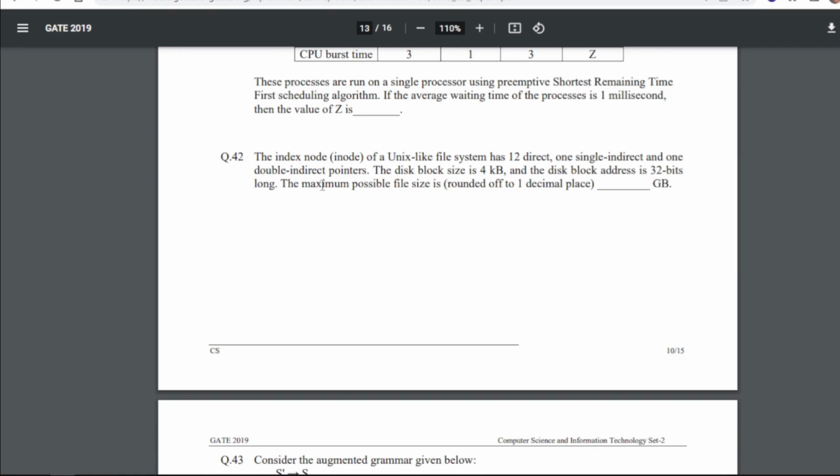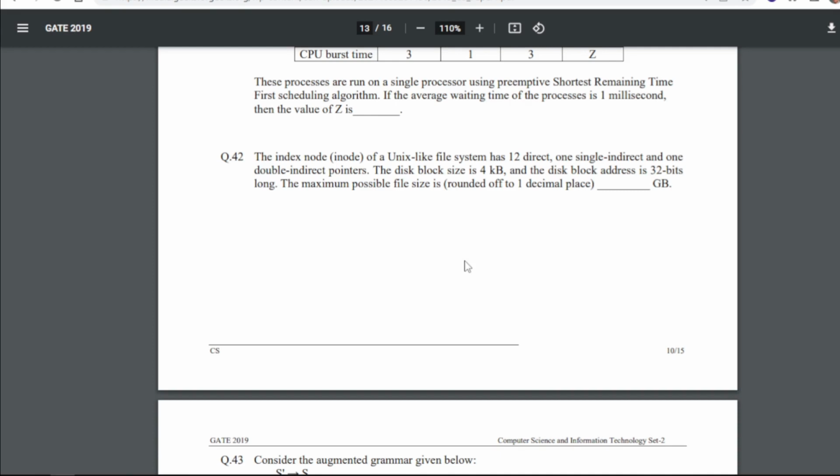Now the index node, inode, of a Unix-like file system has 12 direct, one single indirect and one double indirect pointers. The disk block size is 4 KB and the disk block address is 32 bits long. The maximum possible file size is, rounded off to 1 decimal place, what?